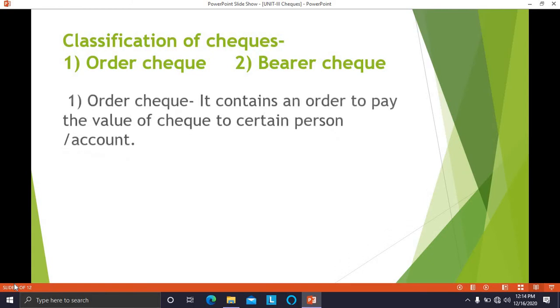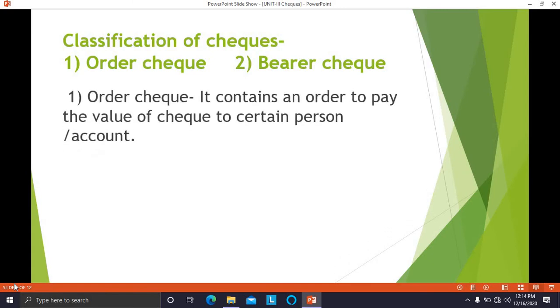Now, what does it mean by order check? Order check contains an order to pay the value of the check, or a certain sum of money which is mentioned in the check, to a certain person or in the account of that particular person.